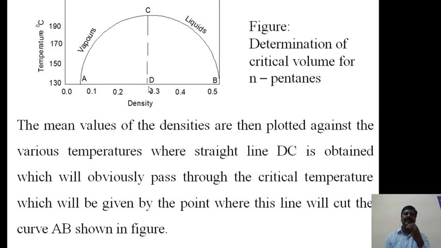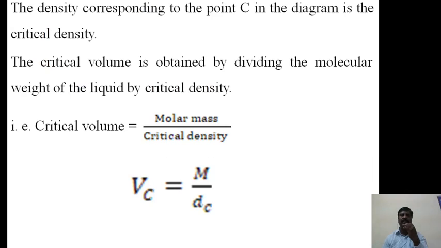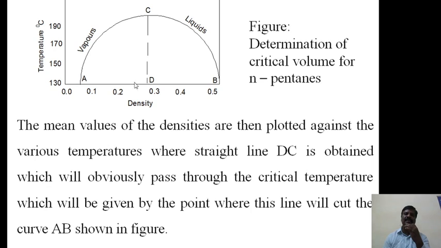By knowing the density and the molar mass of the liquid or gas, we can calculate the molar volume by using the formula. Therefore, the density corresponding to the point C is called the critical density.